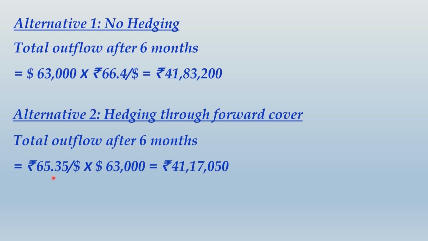So the rate contracted with the bank today, rupees 65.35 per dollar, gets multiplied to $63,000, and the total outflow that results after 6 months would be rupees 41,17,050. So friends, as I told you earlier, in these two alternatives, it's just a one-line calculation to be done. So I would want you to write down this quickly so that we may take the next alternative, that is currency futures, after this.